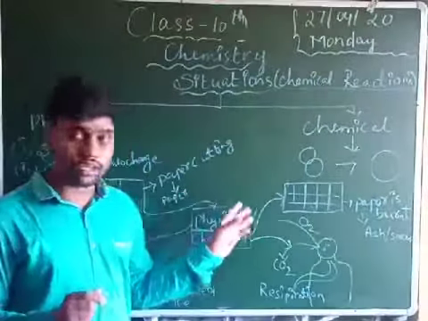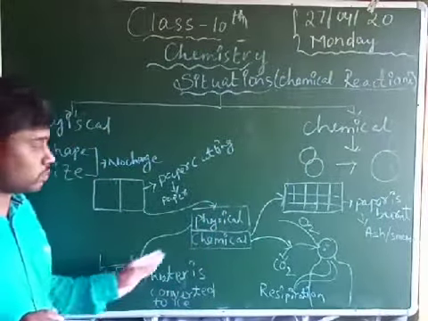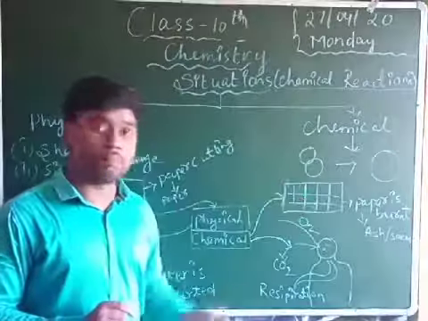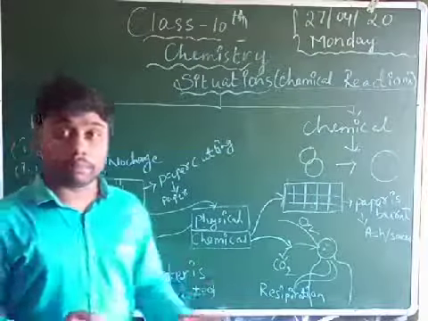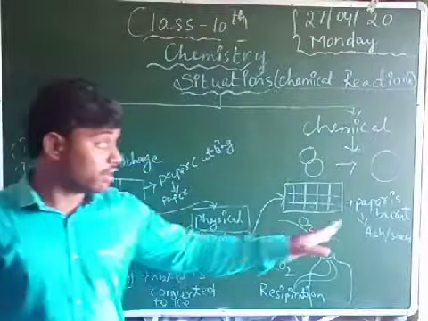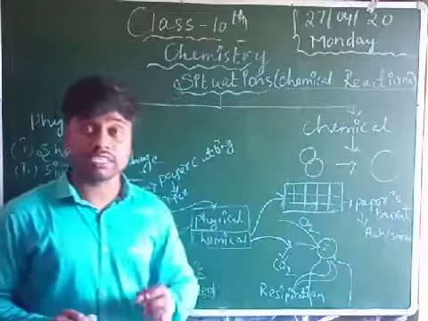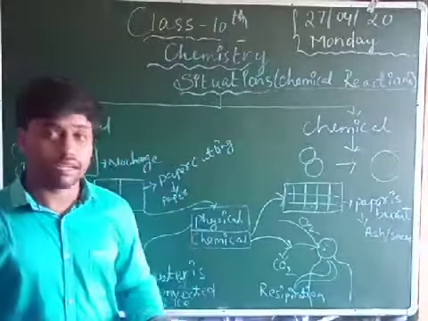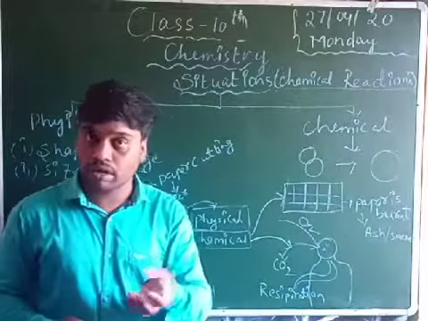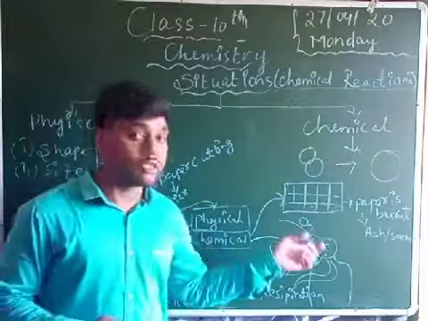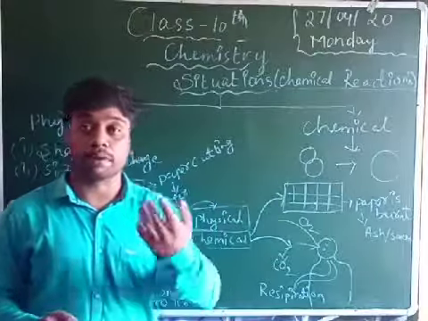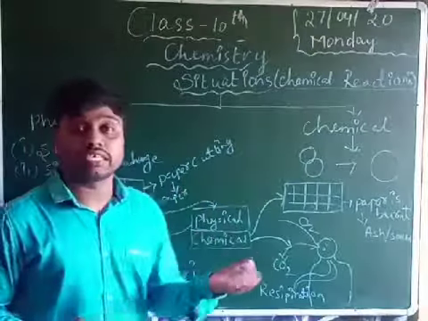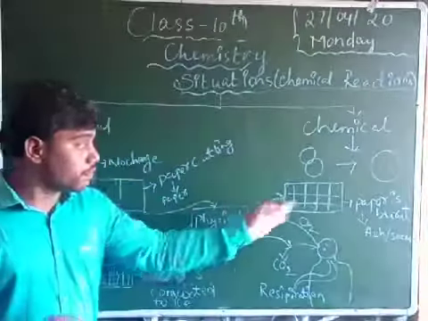Now for the other two examples. Take paper again, and this time it is not cut but burnt. When paper is burnt you get fire, and what you get is ash and smoke. It is no longer paper; ash and smoke are not paper. That is why a new product came, not paper, and that is why this is a chemical property. Understand?